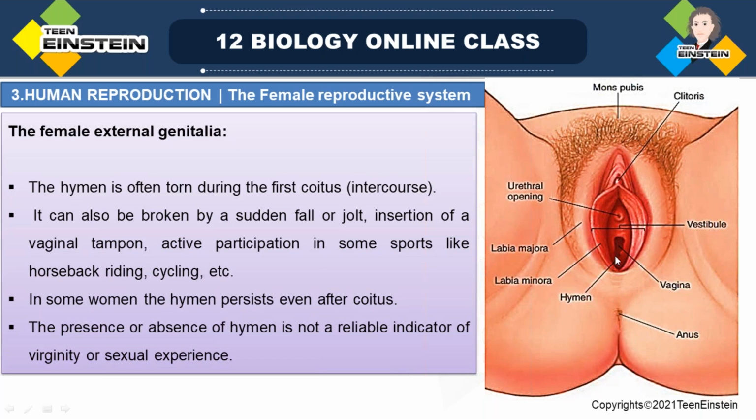Vaginal tampons are a method of absorbing menstrual flow during periods. There are several methods to absorb the menstrual flow during periods. We can use sanitary napkins and we can use tampons.